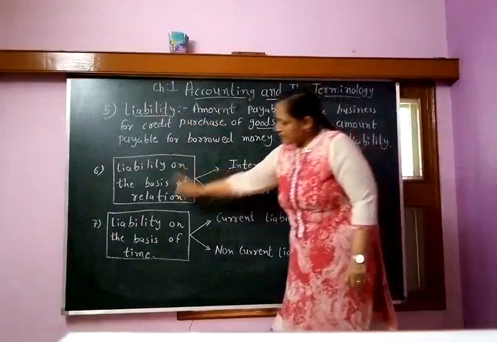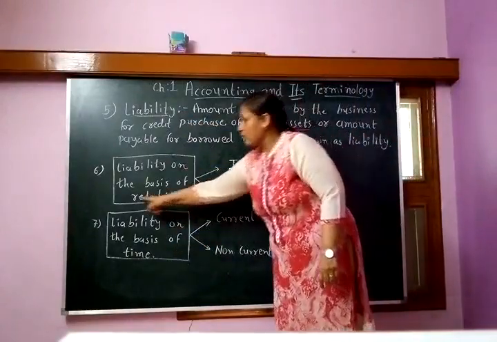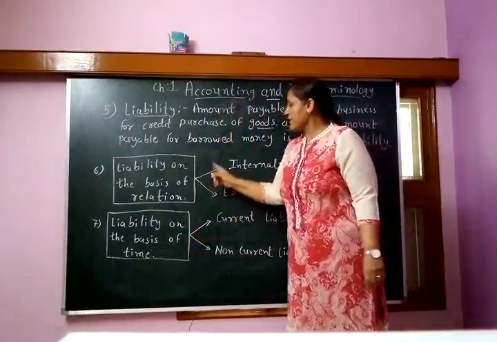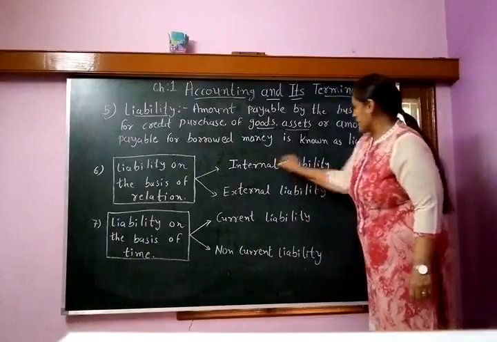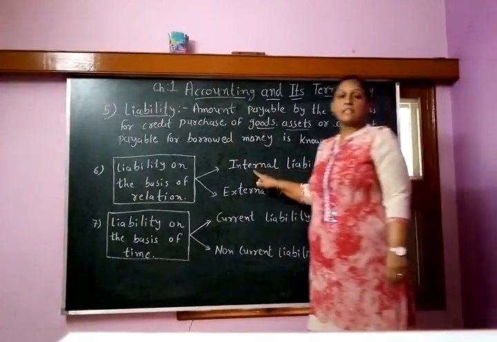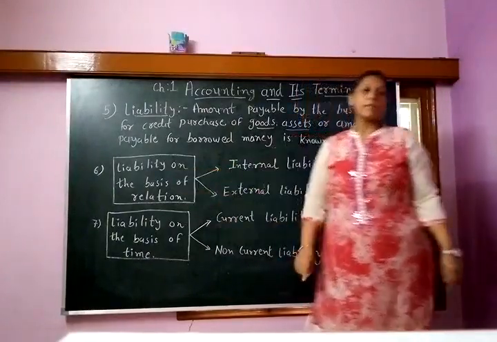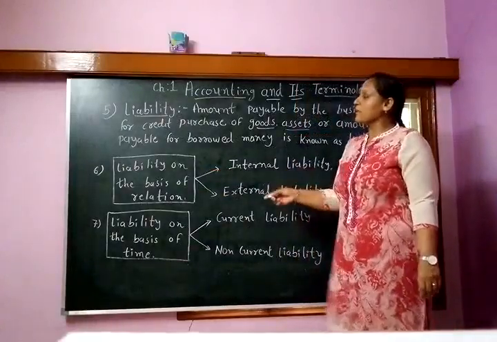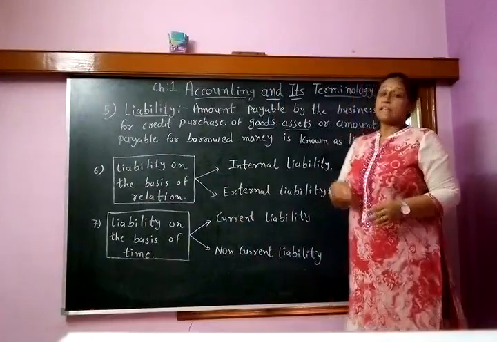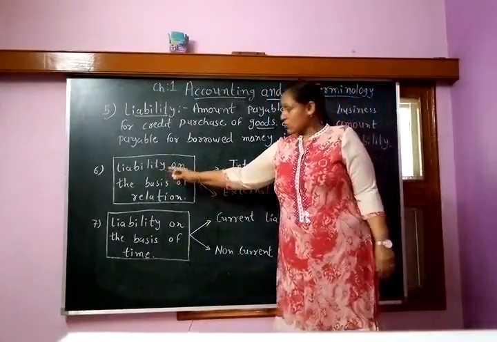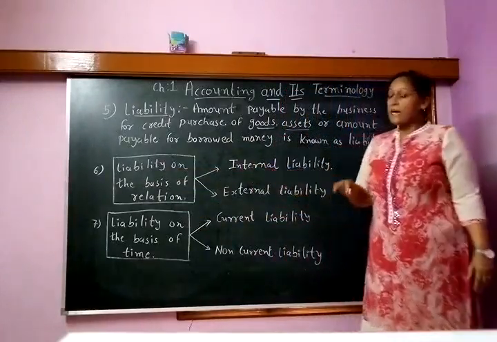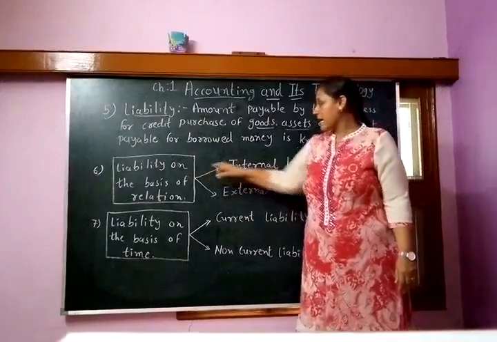Liability can be divided into two main categories, on the basis of relation and on the basis of time. On the basis of relation, it is divided into internal liability and external liability. Internal liability means liability towards internal people, those related to the business. Let's say the owner gives capital to the business. The business has to repay that capital to the owner. That liability is called internal liability.